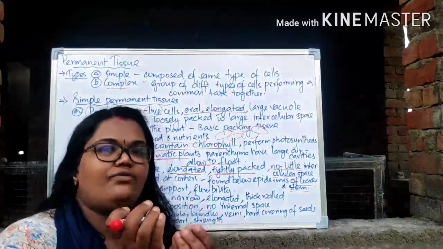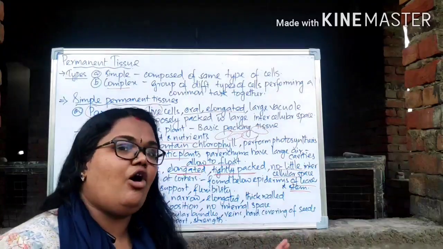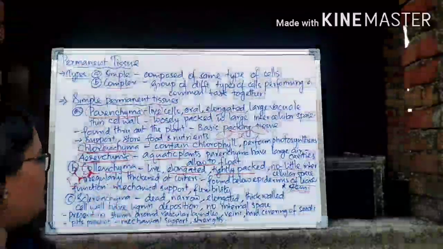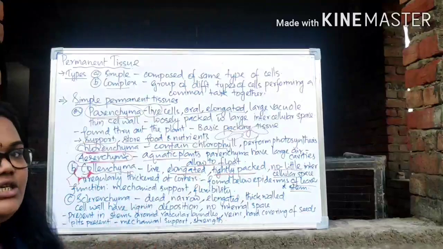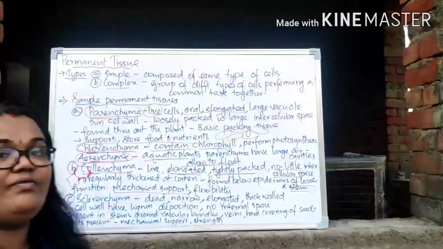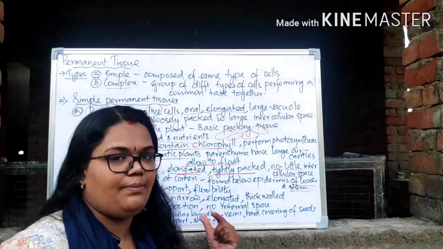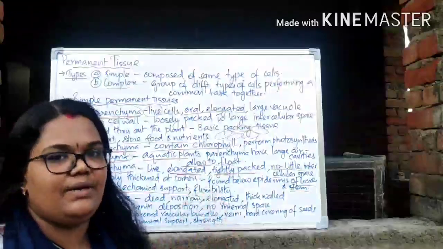So leaves also we can fold somewhat, stem also we can fold somewhat, bend somewhat. That's all because of this collenchyma tissue. So generally we can say, what are the functions of collenchyma tissue? It will provide mechanical support. Without breaking, we can bend the stem. So that's why it is giving mechanical support, right? And also the flexibility, right?